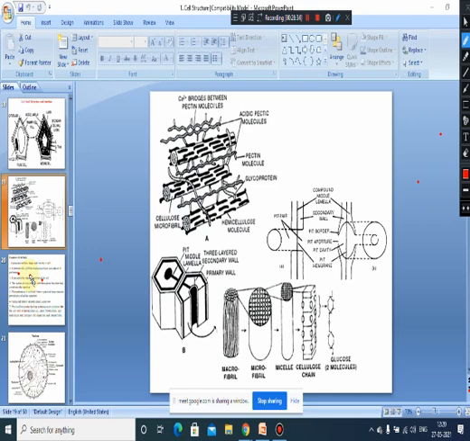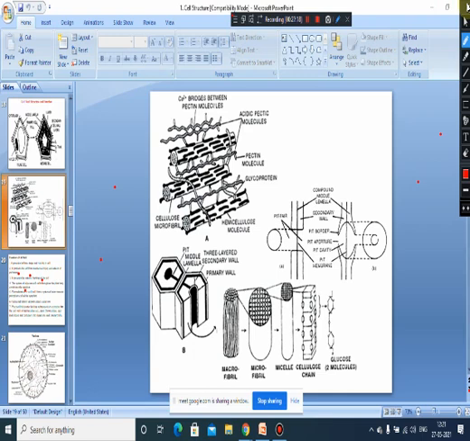It provides a definite shape, and as you know it is the outermost boundary, and thereby it gives proper rigidity to the cell and gives the specific shape. And also it protects the cell from mechanical injury, and also it results in protection from pathogens.